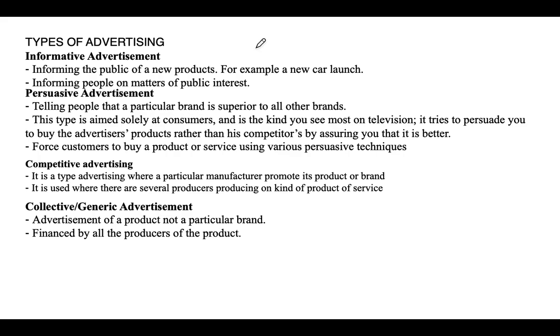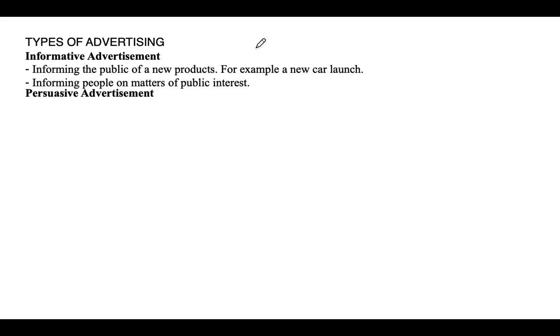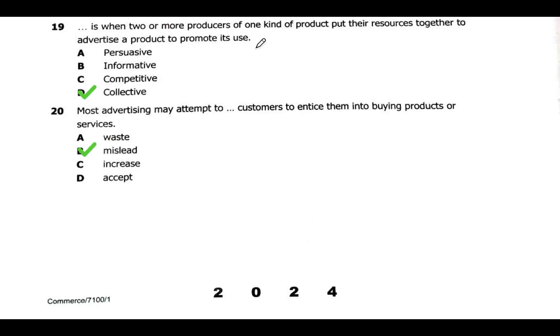So if we look at the four types of advertisement, we can look at the question and see what the question is about. In the question, we need two or more producers of one kind of product to put their resources together to advertise a product to promote its use. So we call that collective advertisement. Mostly it is done by manufacturers, so this is by producers. So that fourth one which we looked at is the one.